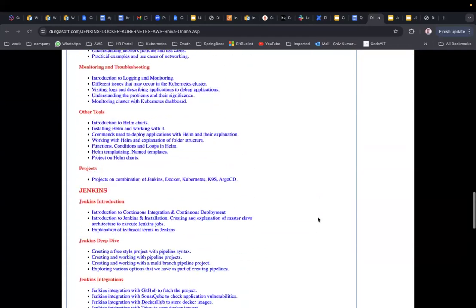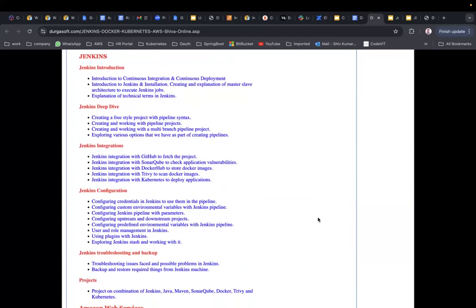After this Kubernetes, we will be moving towards Jenkins. Okay, it's an introduction to Jenkins actually. What is the architecture of Jenkins, technical terms in Jenkins, like what is CI and CD. Okay, Jenkins deep dive, creating a freestyle project and pipeline projects. How to write pipeline syntax. Now we have two types of syntaxes, scripted and declarative, and we are going to see the declarative type because that is the most used type of syntax actually.